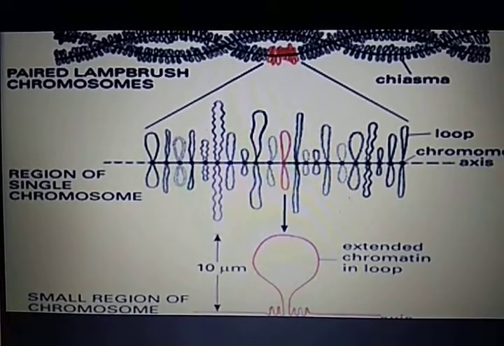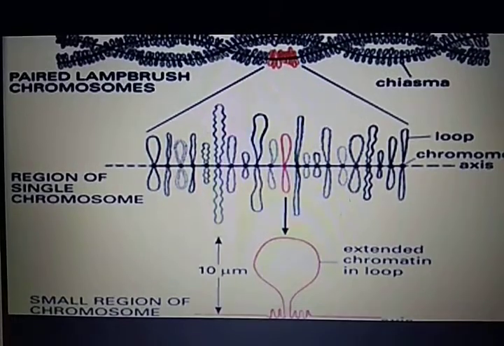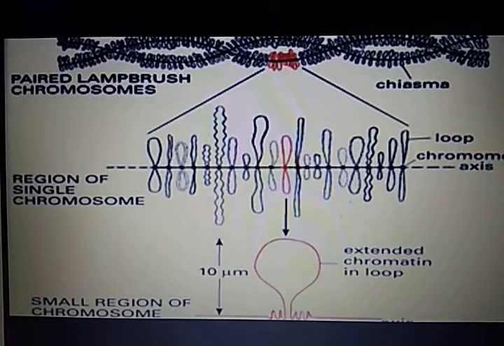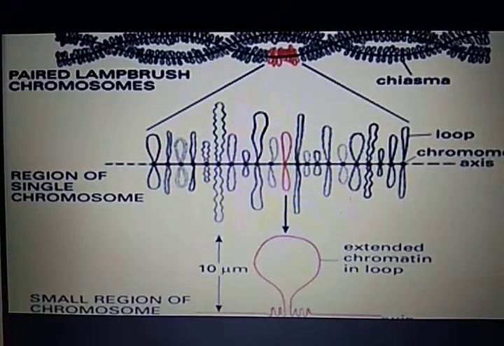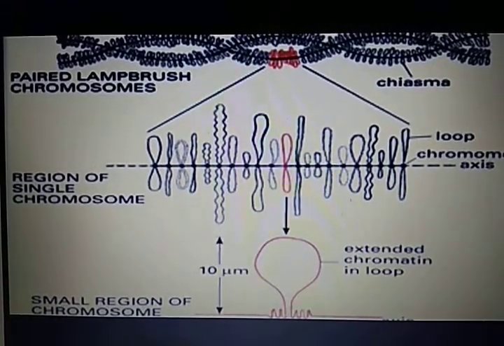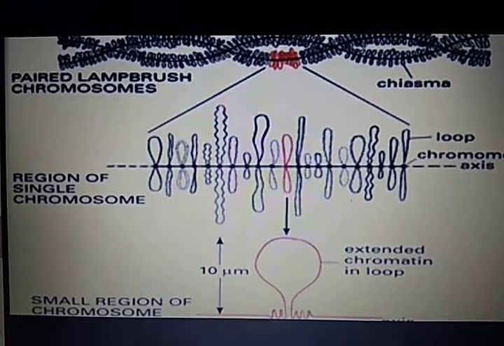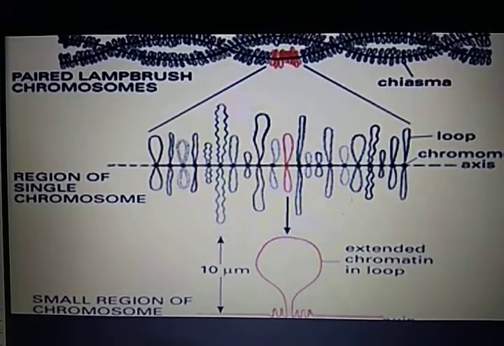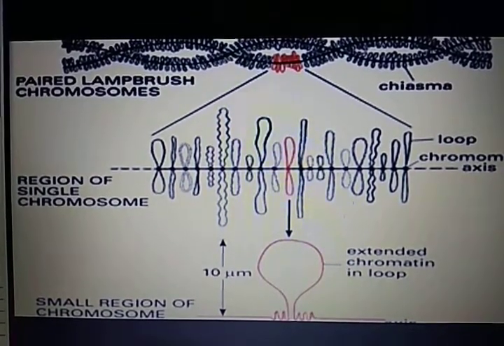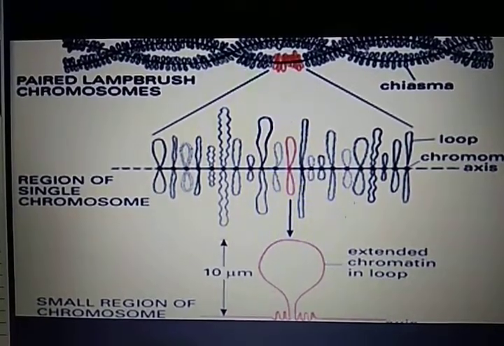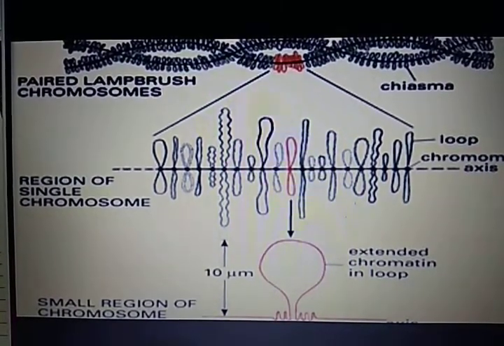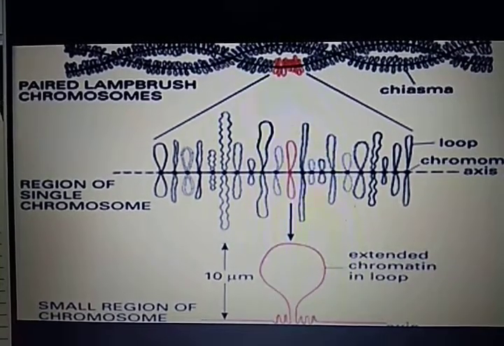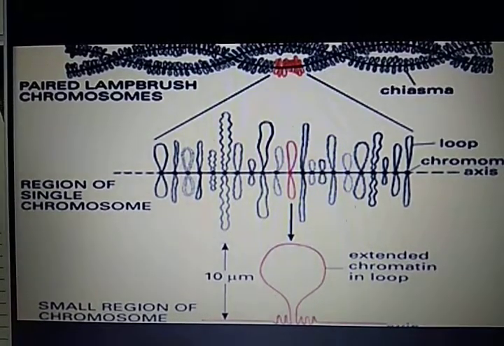Welcome all of you. In this video lecture, we will understand the types of chromosomes depending upon the functional role played by them. On this basis, chromosomes are of two types, autosomes and allosomes. Autosomes are the chromosomes containing the blueprint of the phenotype of an organism. These are universal in existence, while allosomes are not universal and may be found in different organisms.